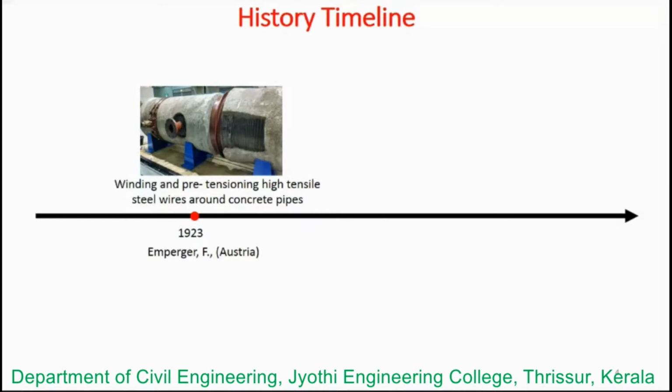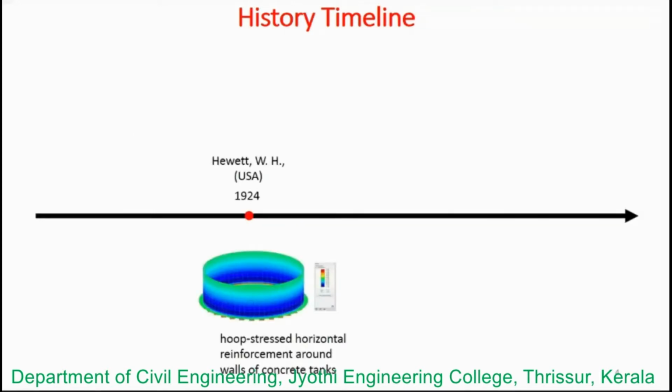Going further, in 1924, Hibbert of the USA stressed the horizontal reinforcement around the walls of a concrete tank. Through the use of turnbuckles, they were going to stress it.